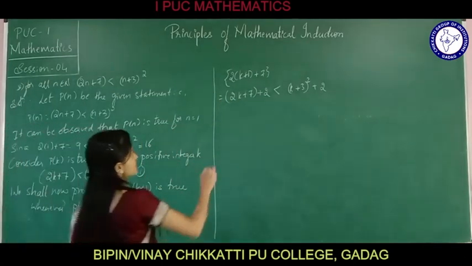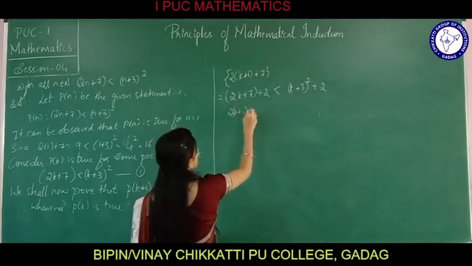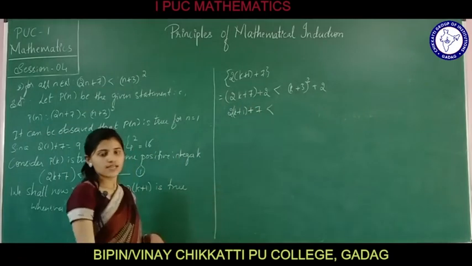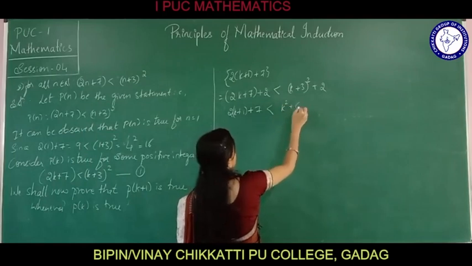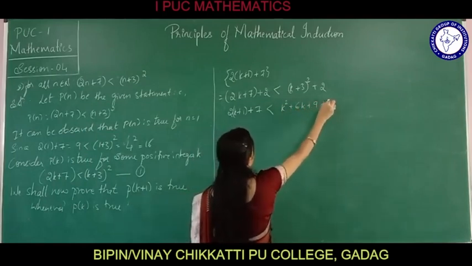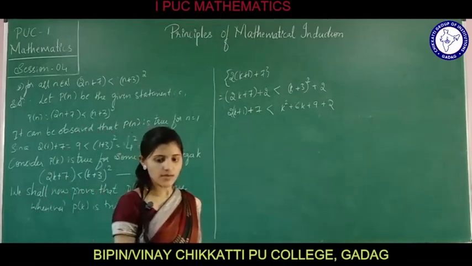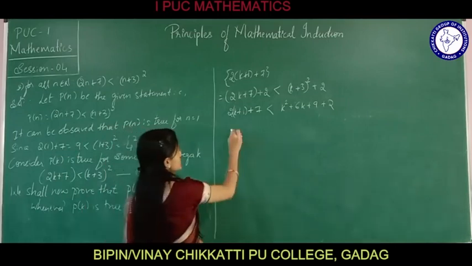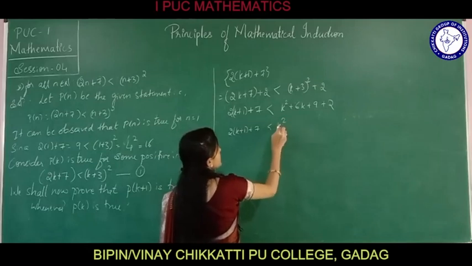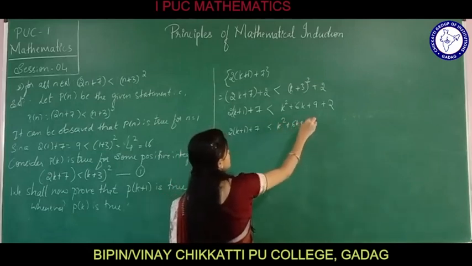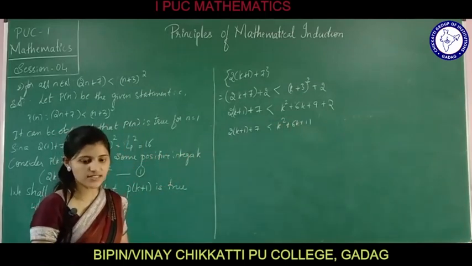This can be written as 2 times (k plus 1) plus 7 is less than k square plus 6k plus 9 plus 2, that is k square plus 6k plus 11.